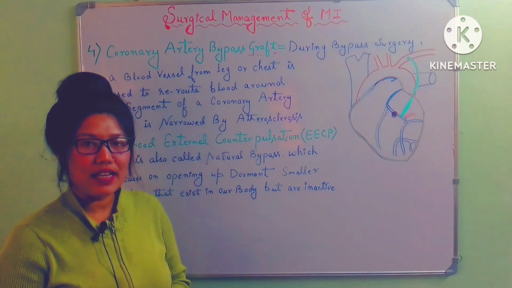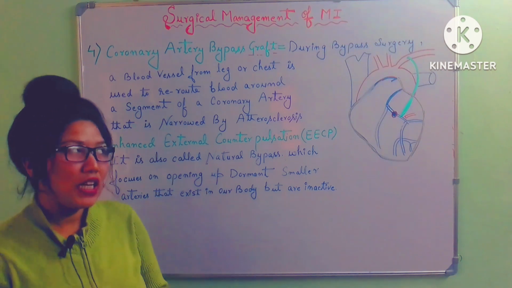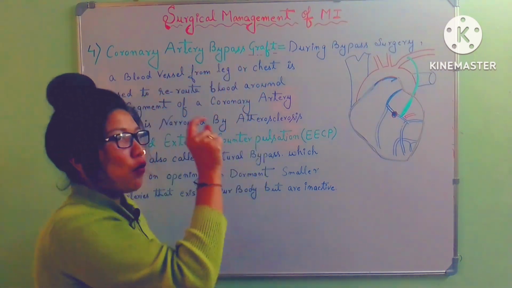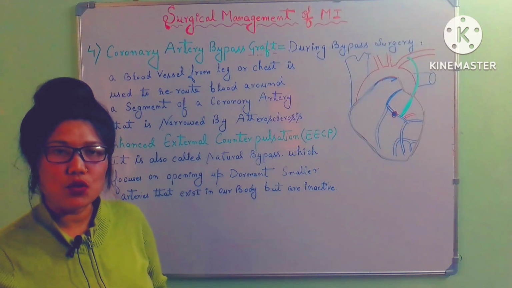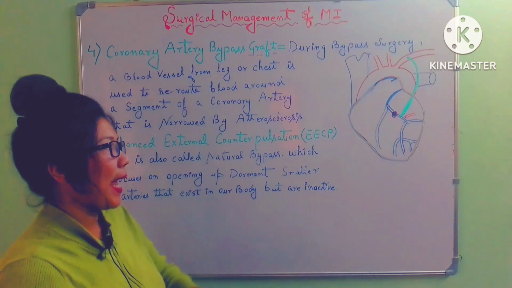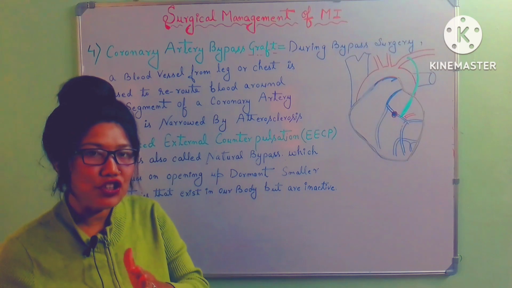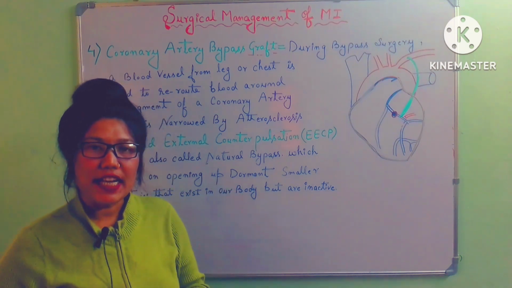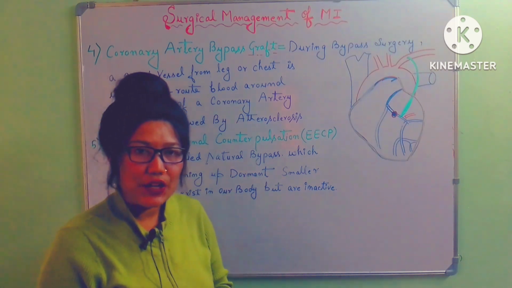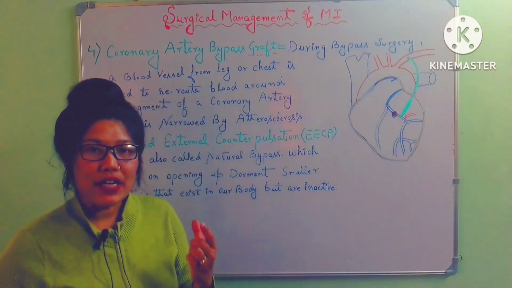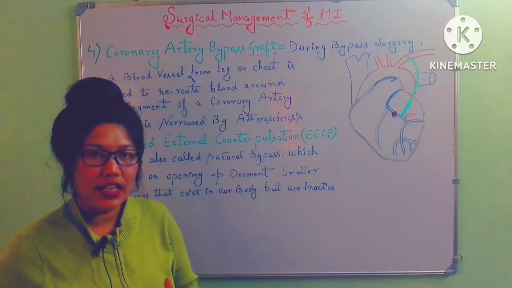Next we are going to discuss the CABG. CABG means coronary artery bypass graft. Graft means removing something and placing it in another area, that is known as a graft. The same process is happening in our heart. So CABG is a surgical procedure in which the vein and artery taken from the patient's own body, like the saphenous vein from the legs, the radial artery from the hand and the mammary arteries from the left and right mammary area, from the chest area, are used.